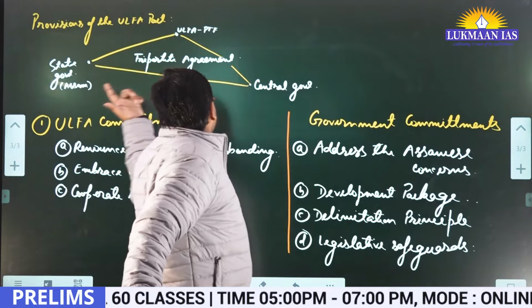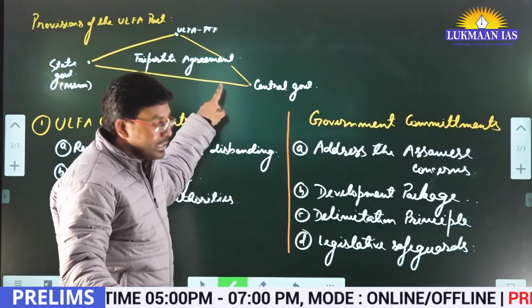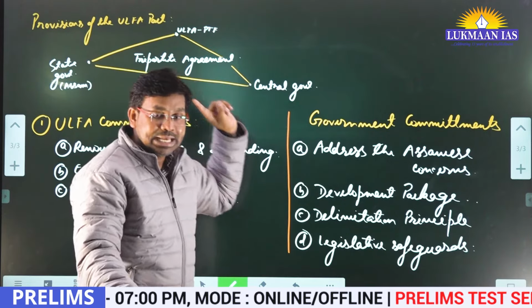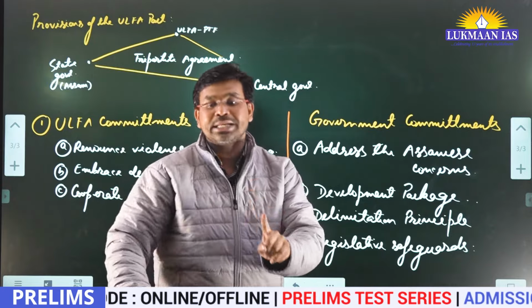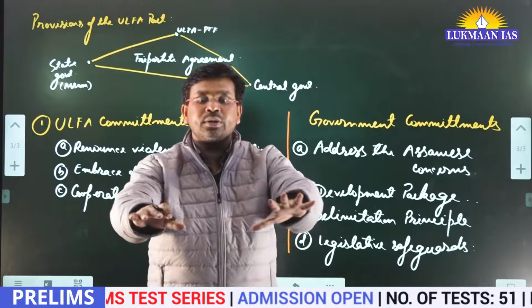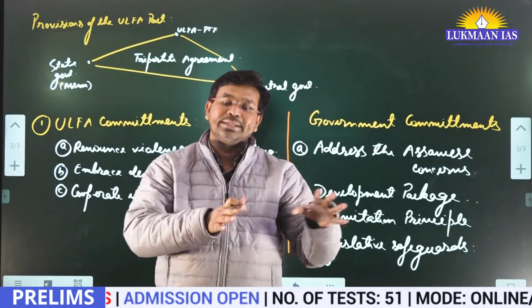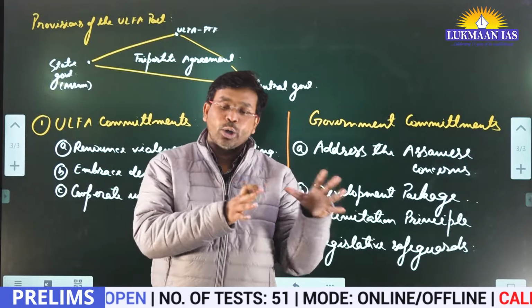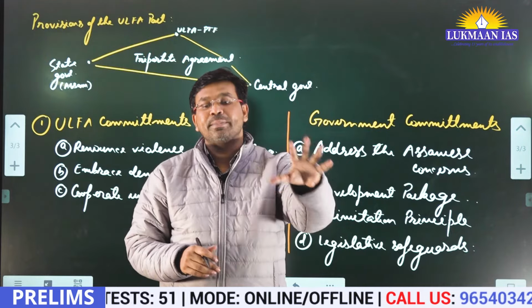And why is the pro-talks faction demanding this? Because the pro-talks faction is headed by a person who is an indigenous Assamese. So he wants betterment only for the indigenous Assamese, not for Bengali speaking Muslims, not for other minority groups.